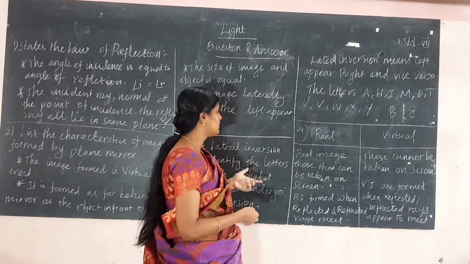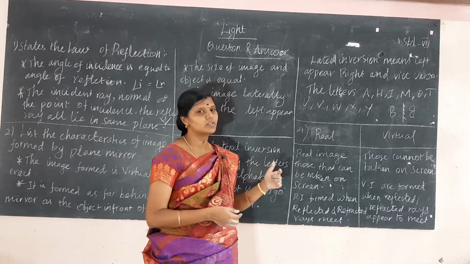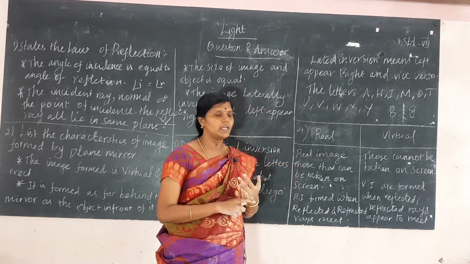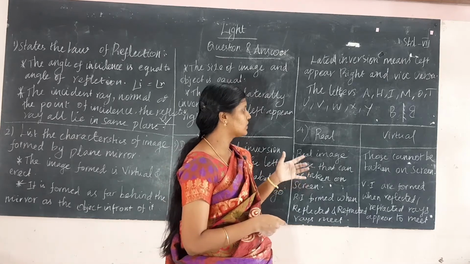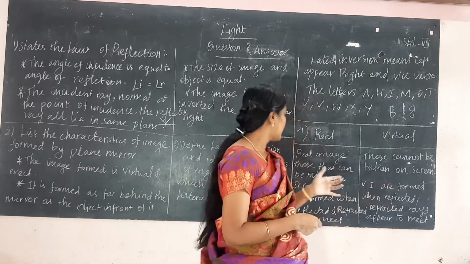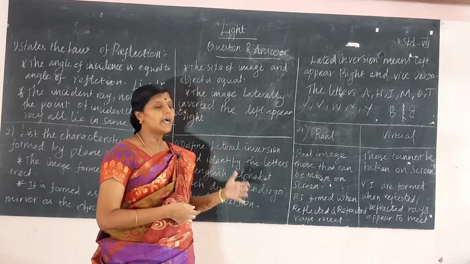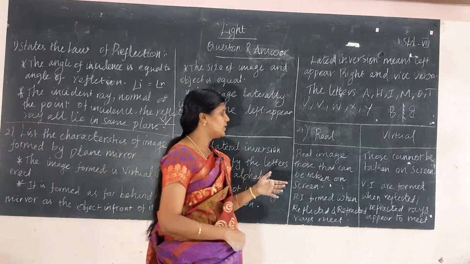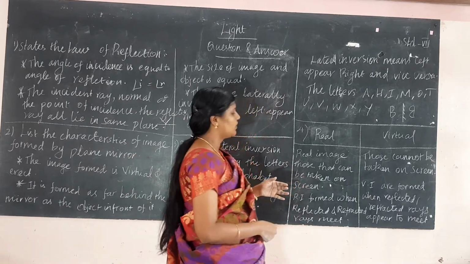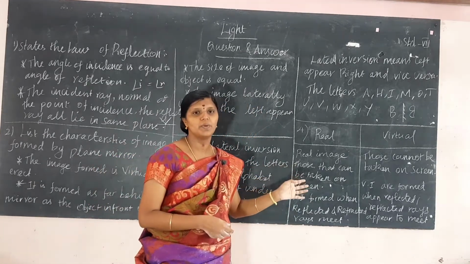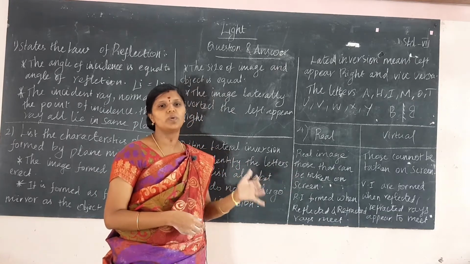The first difference is that a real image can be taken on a screen, but a virtual image cannot be taken on the screen. A real image is formed when the reflected and refracted rays actually meet. Virtual images are formed when reflected and refracted rays appear to meet. These are the differences between real image and virtual image.